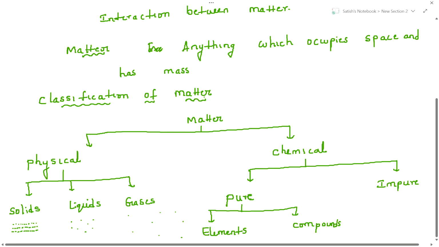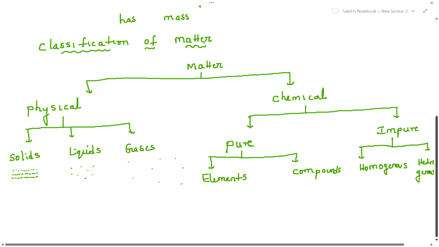Impure substances are also divided into two types. One is homogeneous. Impure substances are also called mixtures, guys. So homogeneous, and the next one is heterogeneous. I don't have space here, I have written it below. So homogeneous and heterogeneous. This is the way they classify matter. Now one by one we will discuss. First one is elements.